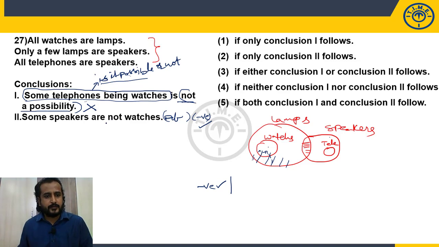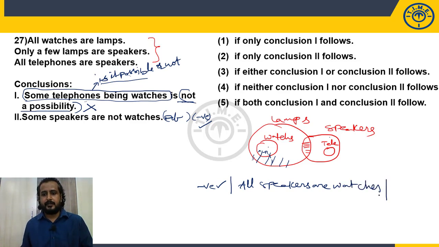So what is the opposite pair of this? Some speakers are not watches. Opposite pair is all speakers are watches. So try to draw the successful alternate diagram for this. All speakers are watches. Can you place all these speakers within the watches? That is important for us. Okay, all speakers within the watches.